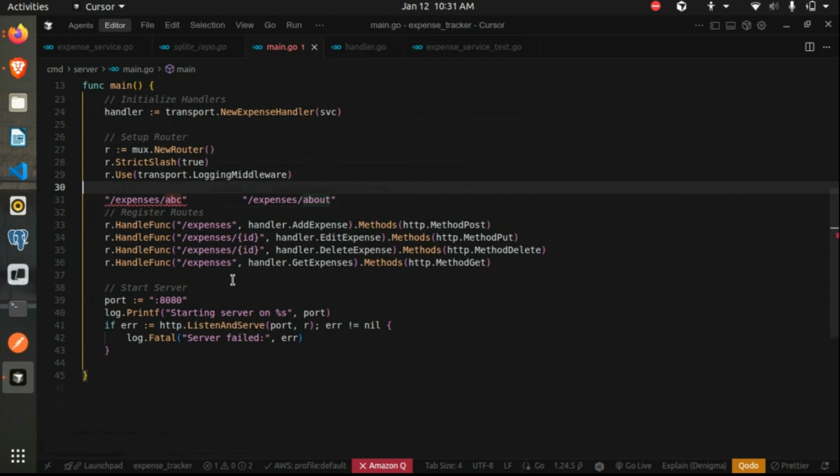So just a thing to remember: it does not depend on the sequence of how we have written the paths. It just looks for the longest matching string when it tries to match the pattern of where to route.